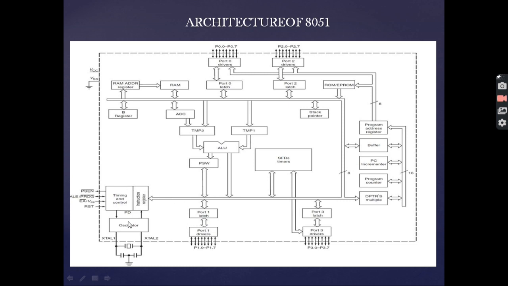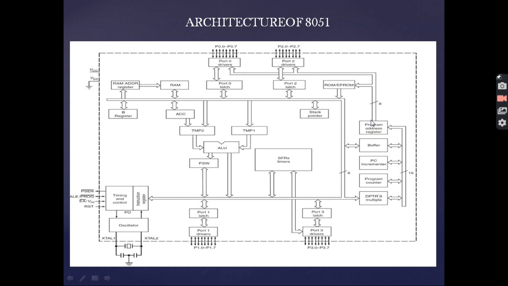Now coming to the left hand side, we have the timing and control section, where we have some timing and control units like the PSEN, ALE-PROG, EA/VPP and RST. These all are the timing and control signals that are provided by the system. Now here we have the instruction register, which holds a sequence of instructions to be executed. Along with this, we have the oscillator section that provides a particular clock frequency to the system.